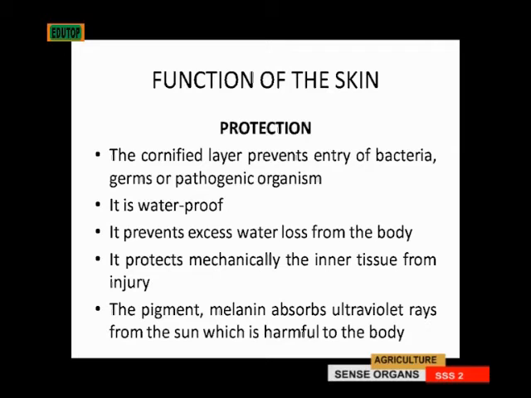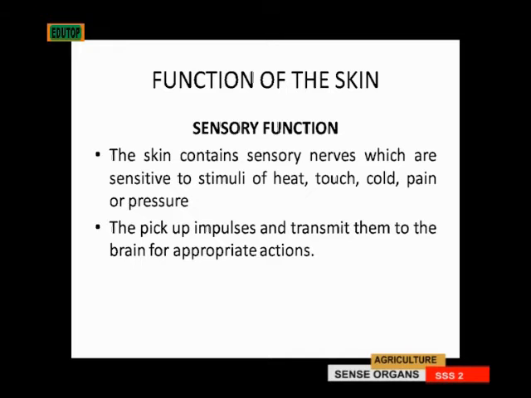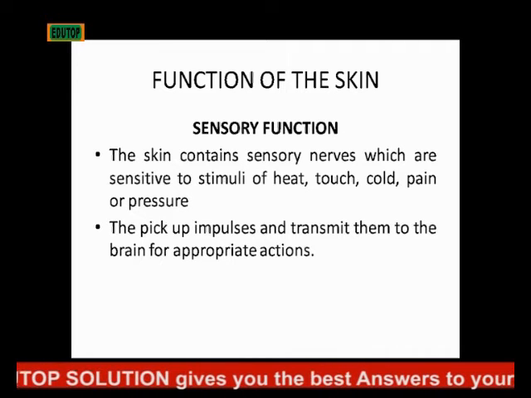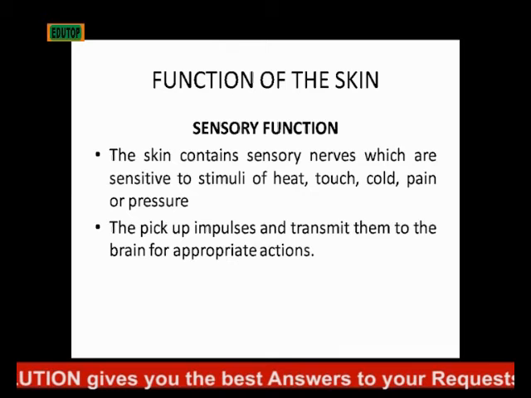What functions does the skin have? First, protection. It prevents excess water loss from the body. It prevents mechanical injury. Then the pigment, melanin, absorbs ultraviolet rays from the sun, which are harmful to the body. Then the cornified layer prevents entry of bacteria, germs, and pathogenic organisms into the body.